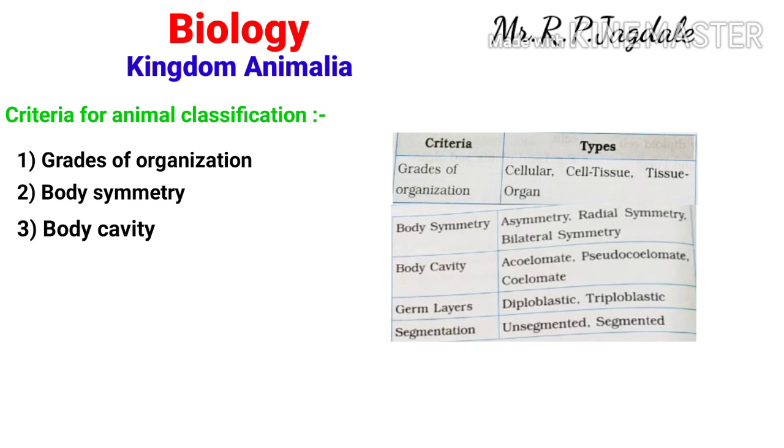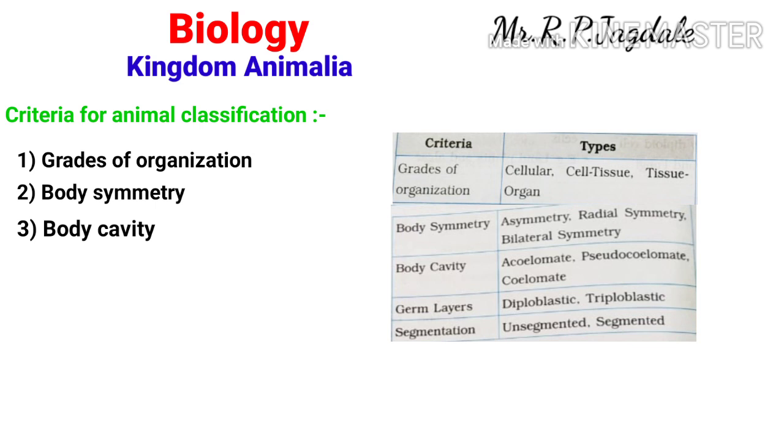Pseudocoelomate means the animals which have a space inside that looks like a body cavity. And coelomate animals have a true cavity in their body. This is one type of criterion for animal classification.